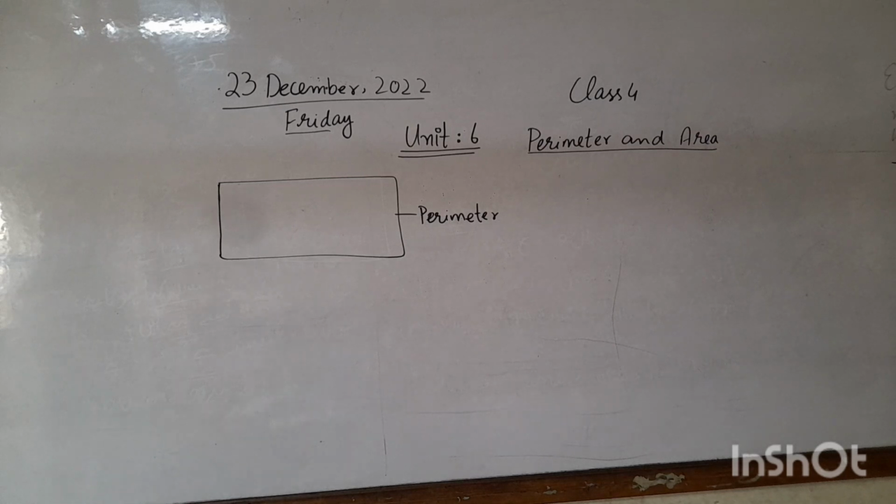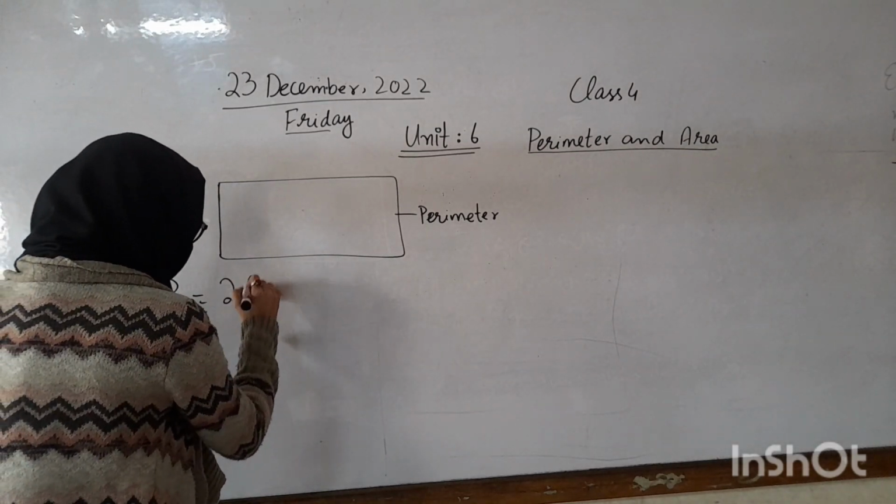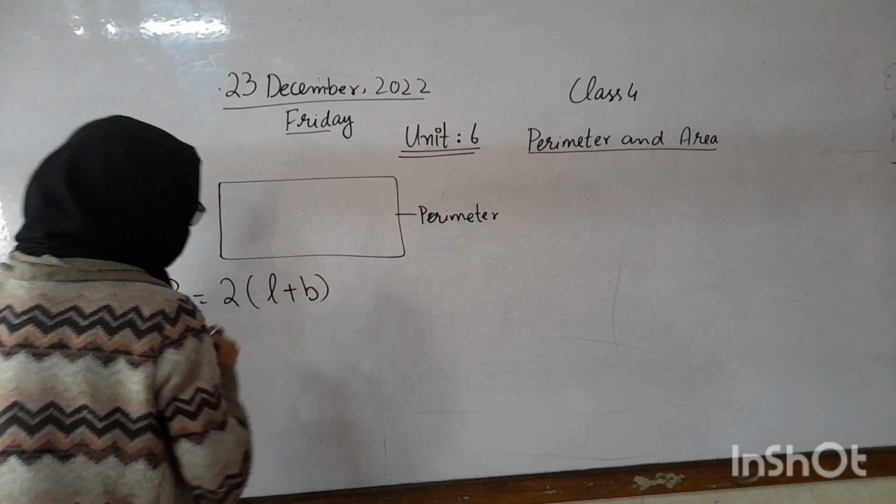Tell me boys, how will you find the perimeter of the shape? Yes. To find perimeter, we add length and breadth and multiply the sum by 2. Tell me Abdul Hadi, what is the formula of perimeter? Good. Perimeter is equal to 2 times length plus breadth.